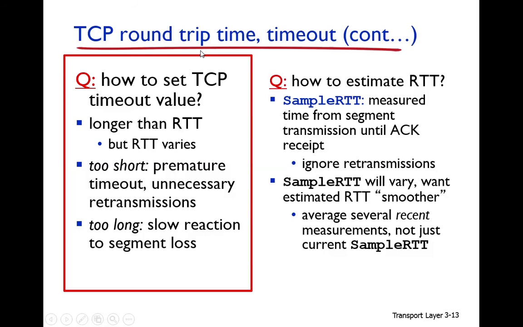So, as we know, in TCP, when a packet is transmitted, its timeout is set. If within this timeout the acknowledgement is not received, then it is assumed that the packet or its acknowledgement is lost, so that packet is retransmitted. If within this timeout the acknowledgement is received, then the timeout is stopped.